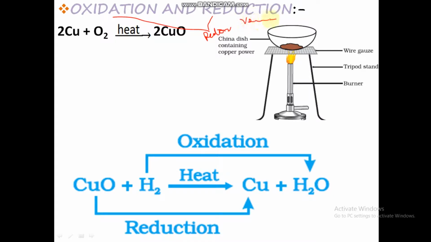When you take copper and react it with oxygen by heat, it gives rise to copper oxide, which is a black colour substance. When this compound, CuO, is again reacted with hydrogen, it gives rise to Cu and H2O.